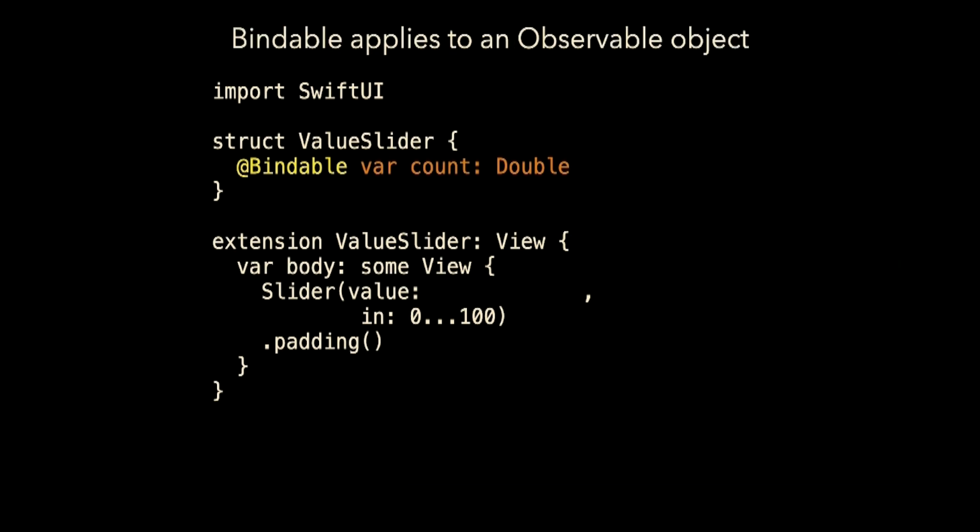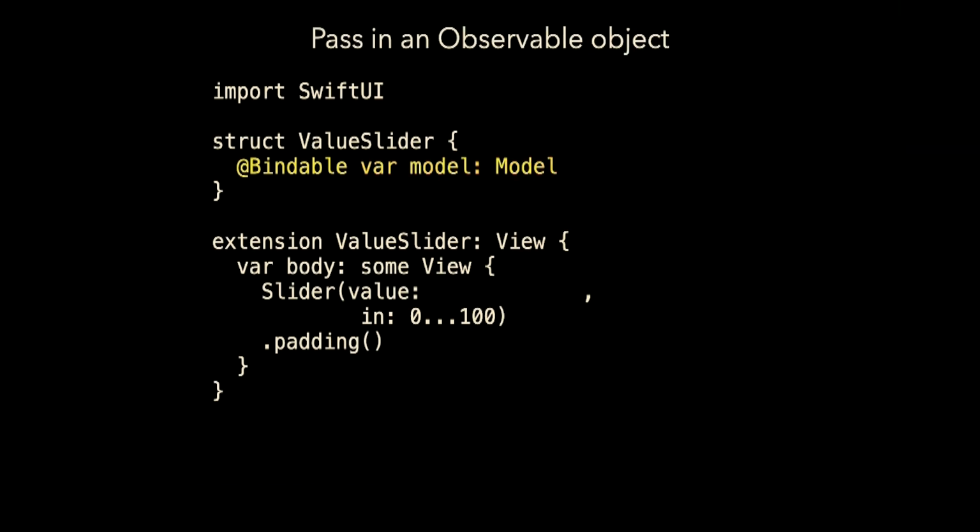And so I have to pass in not count. I have to pass in the observable object. I have to pass in model. And once I pass in the model, I bind to model's count, $model.count. And now my value slider that sits inside of content view that is being passed the model is binding through the controller to the observable model and modifying its count. And when it modifies its count, because model's observable, I can display that through my annotated count.